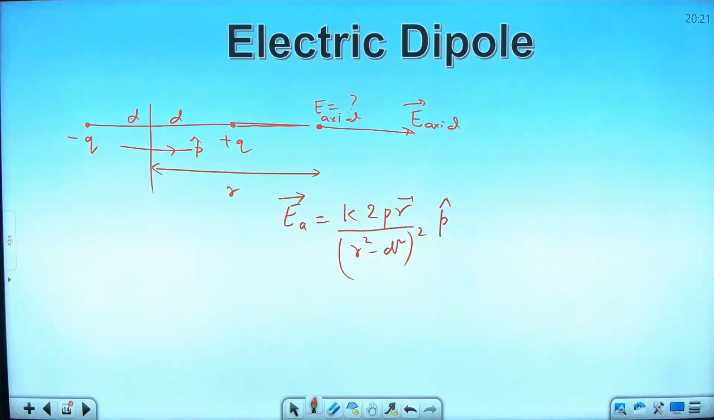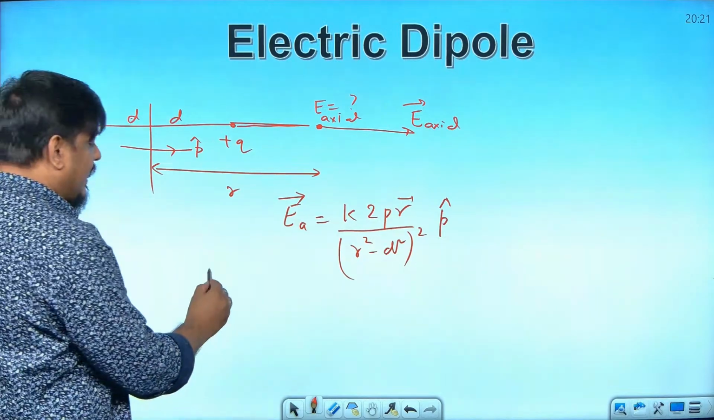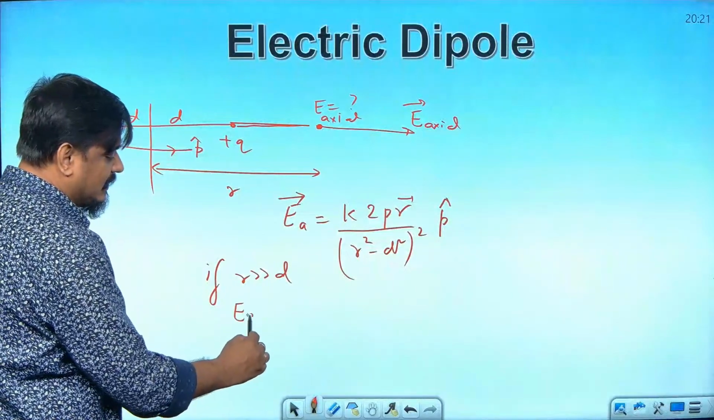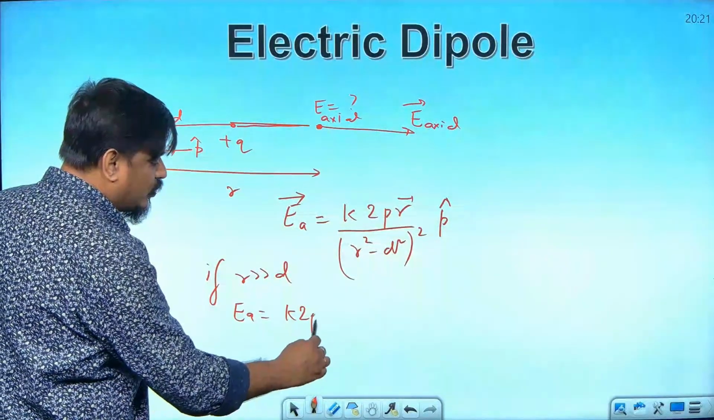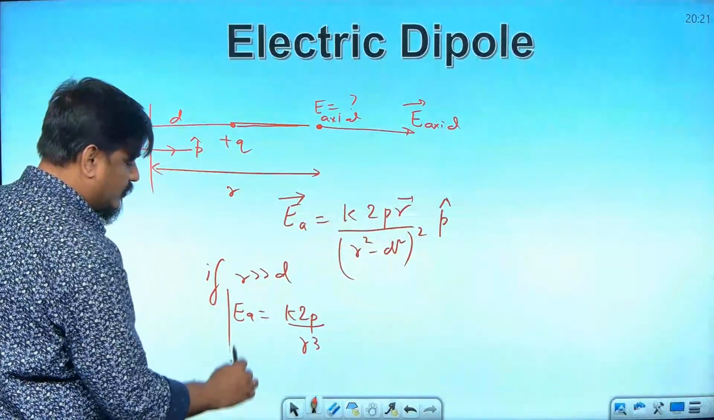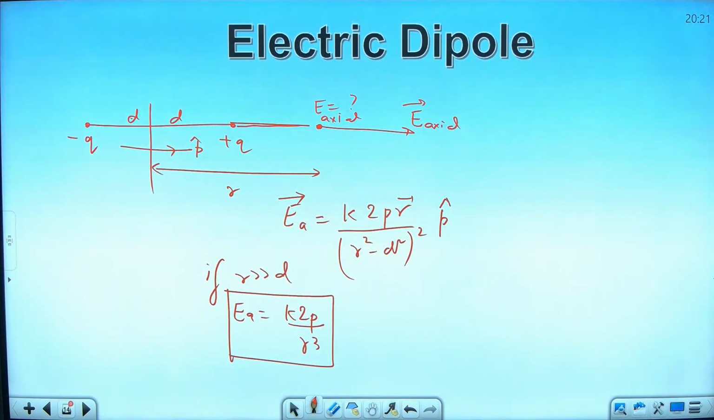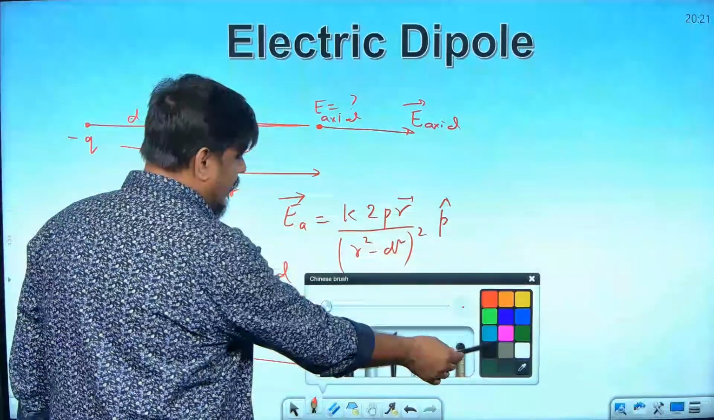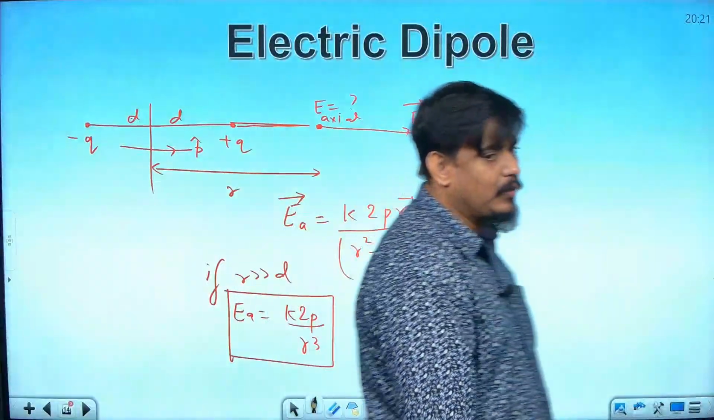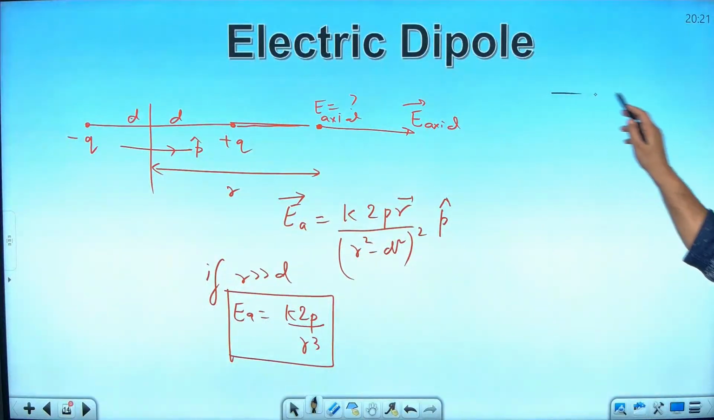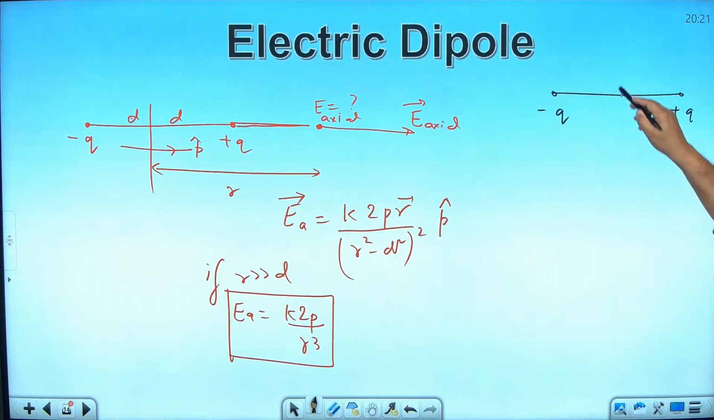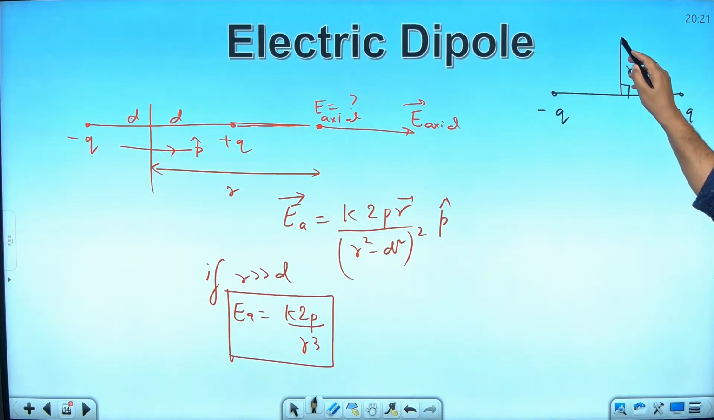isn't it? So, I am writing the P cap value, and if R is much more than D, then what will happen to E axial? It will become K into 2P by R cube. Understood? Same way, if you want to find the electric field due to an electric dipole at an equatorial point, what is that point? The equatorial point, for a dipole, I am going R distance perpendicularly away from it, here. Minus Q will attract, plus Q will repel.